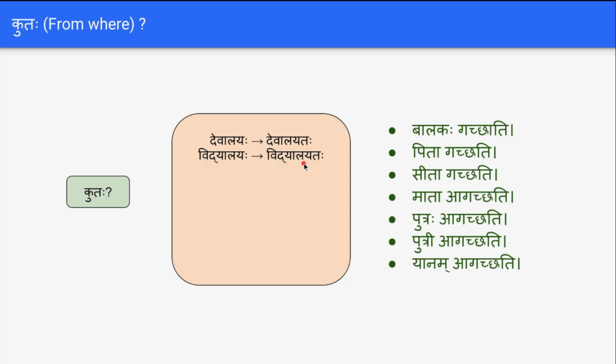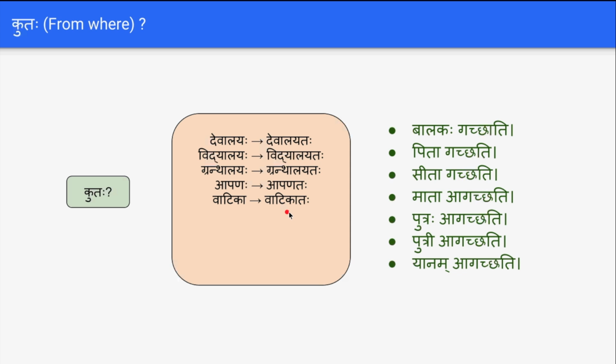Pita vidyalayataha gacchati, father goes from school. Sita granthalayataha gacchati, Sita goes from the library. Mata apanataha agacchati, mother comes from the shop.